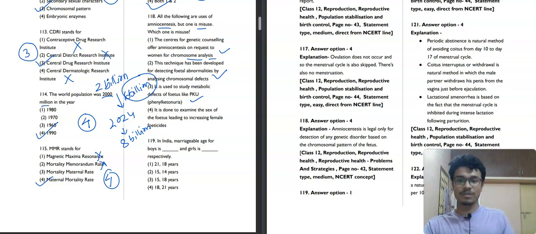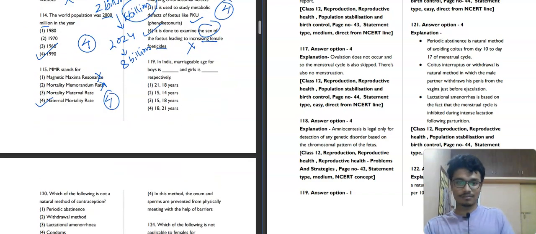What is the misuse? Misuse is that it is done to examine the sex of the fetus, leading to increased female feticide. That is the misuse. That's why the fourth option will be our correct answer for this question. Now moving towards the next question, question number 119. In India, marriageable age for boys is dash and girls is dash respectively.